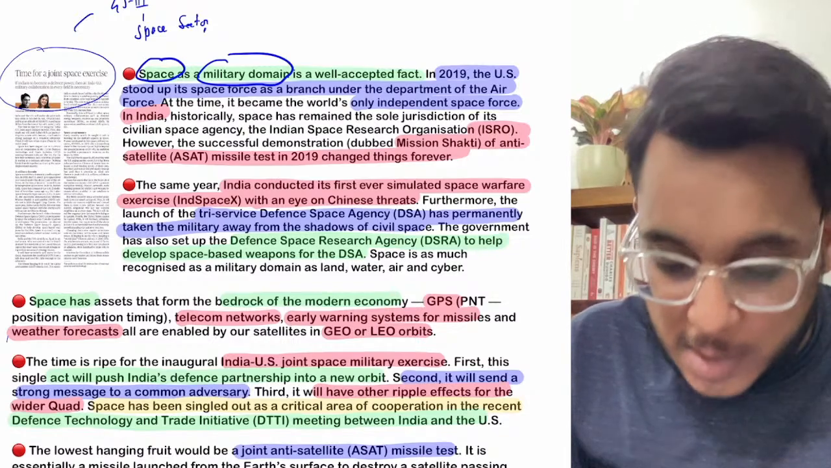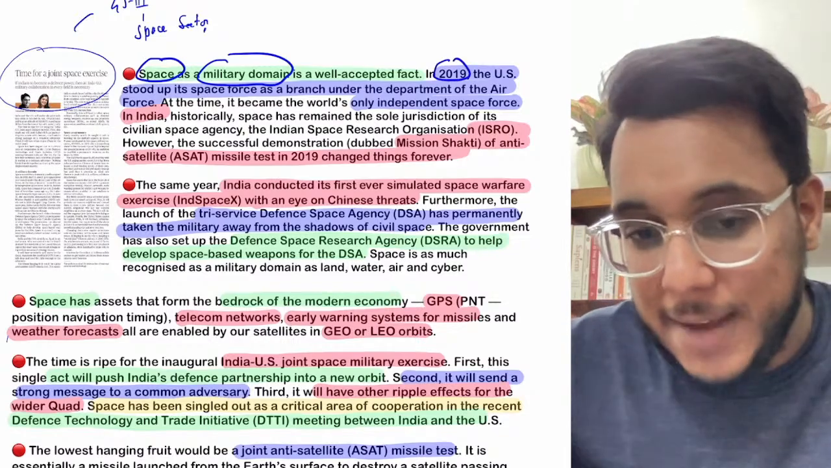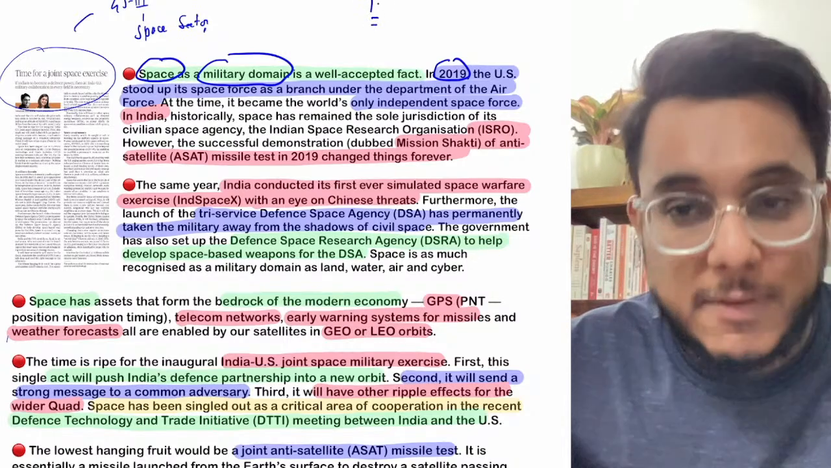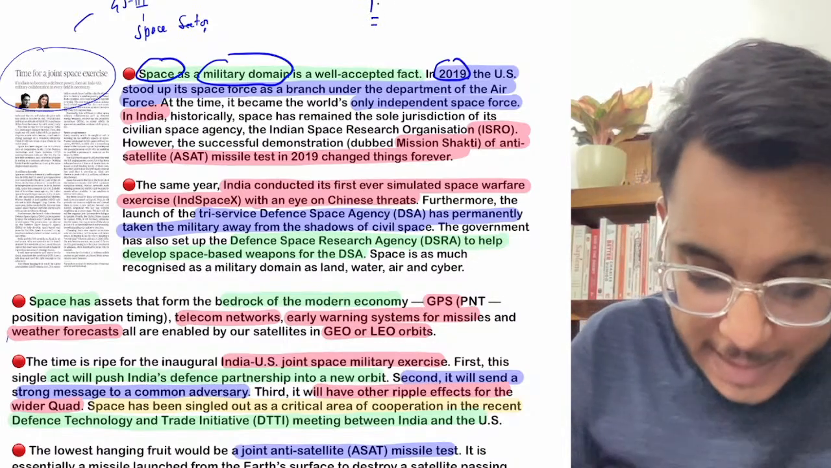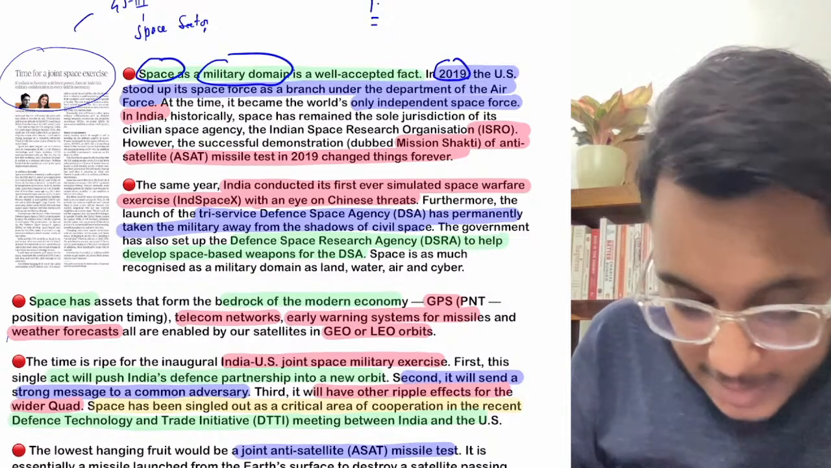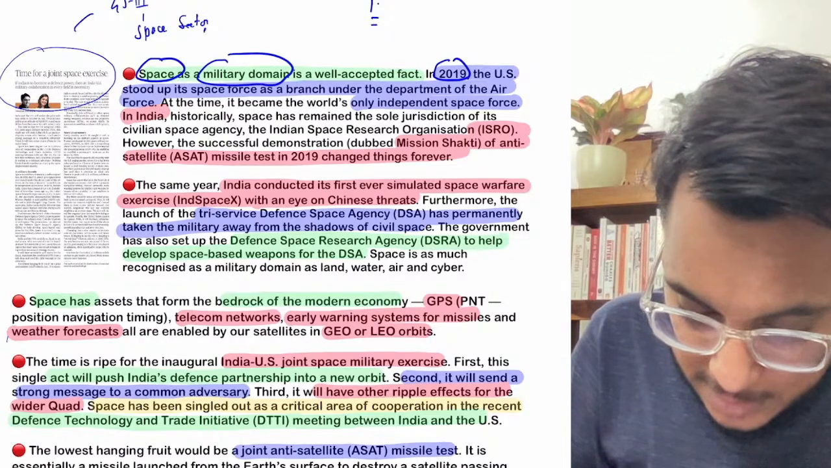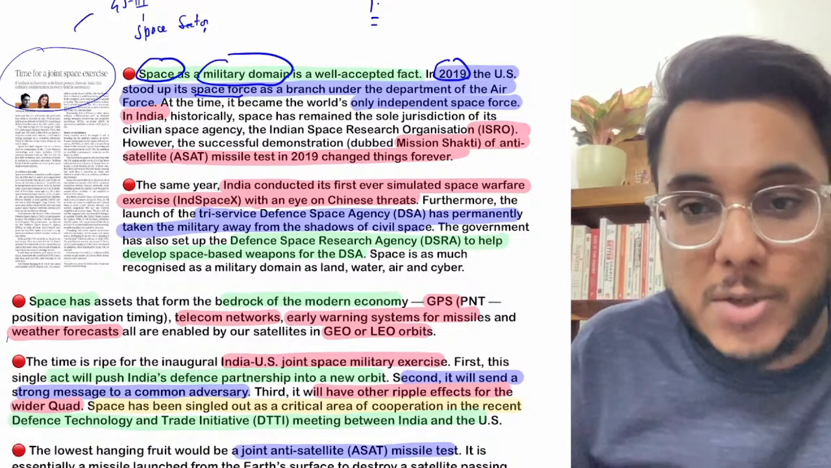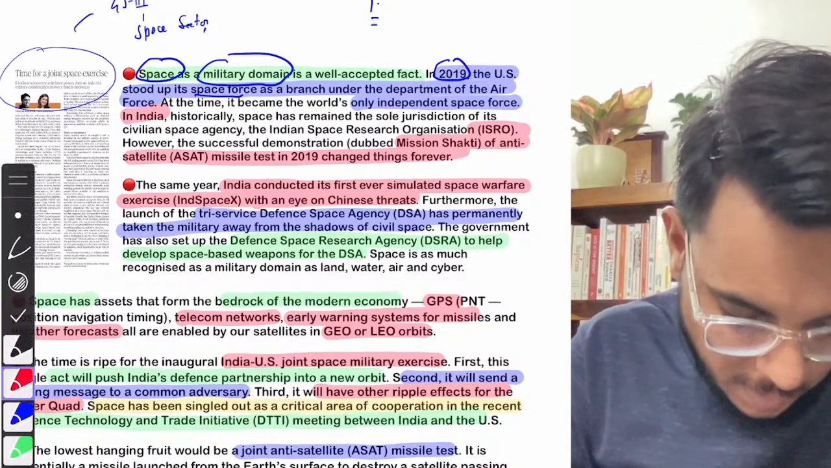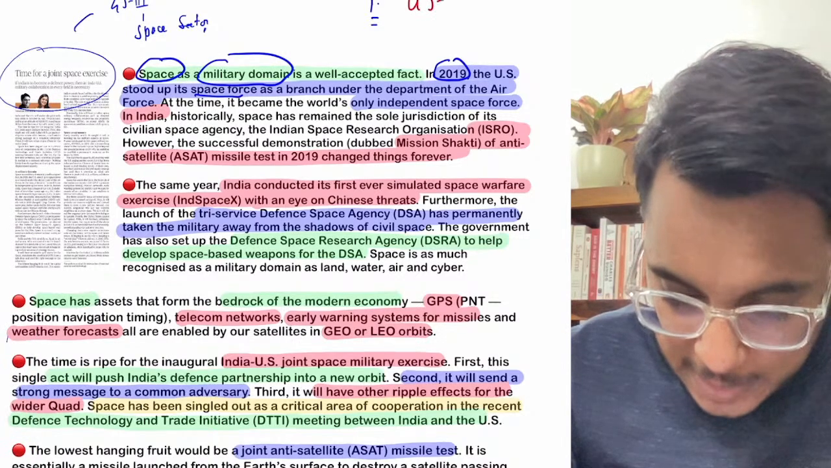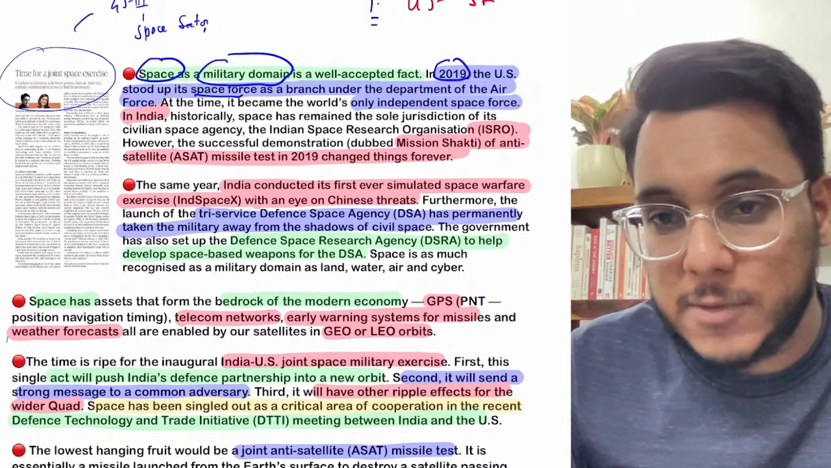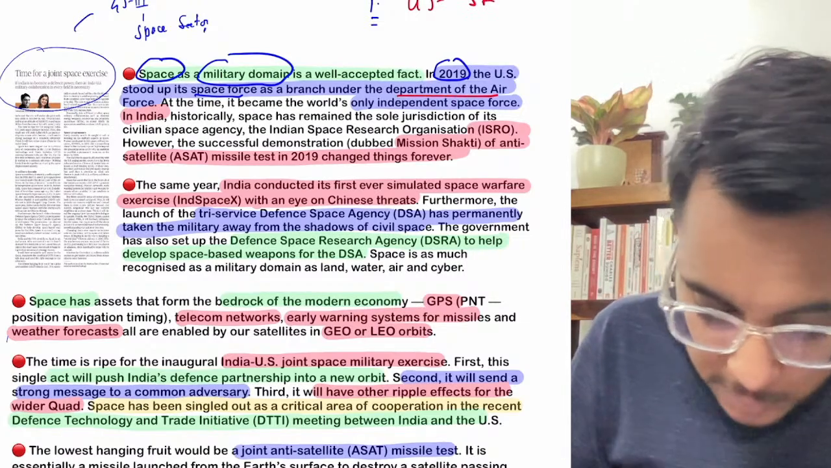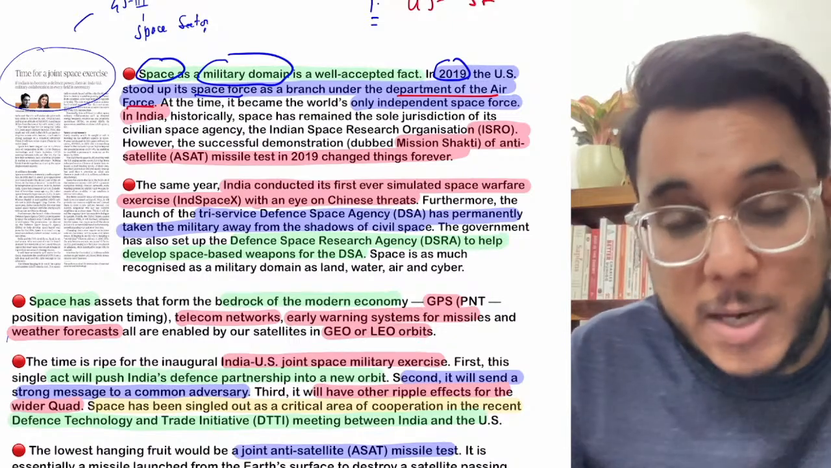Now there are some developments that have happened in this direction. Development number 1: in 2019, the USA started their Space Force branch. So the USA has developed their Space Force branch. Their Space Force branch is under the Department of the Air Force. So this is something the USA has done.